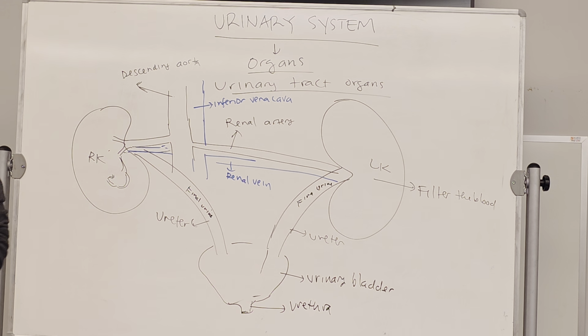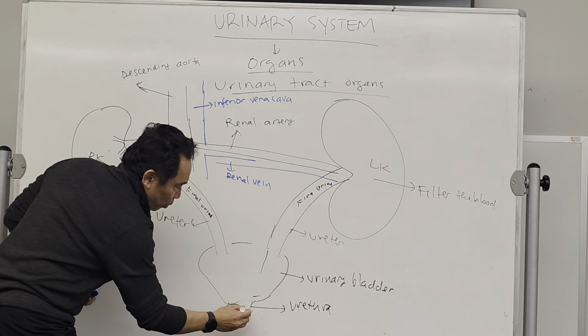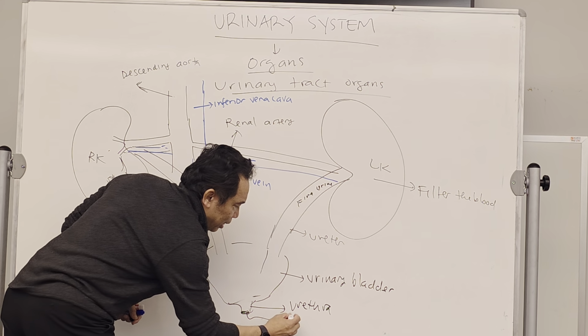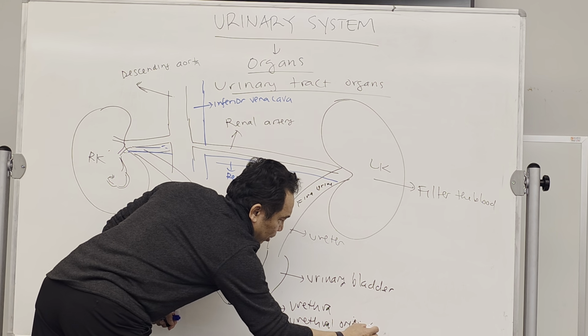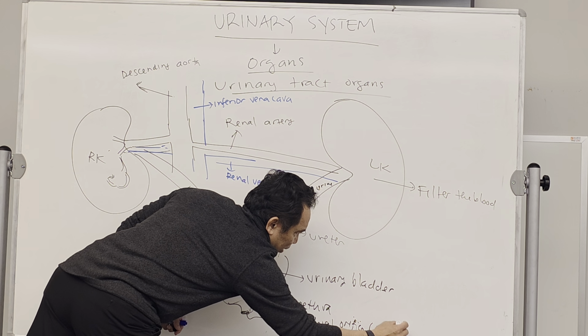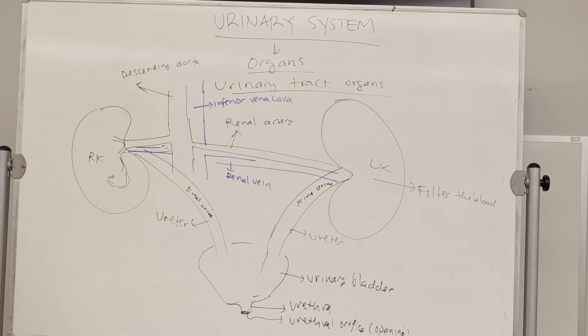So we have one urethra, two ureters. And then from the urethra, there will be an opening called the urethral orifice, or opening. This is where the urine will be released from our body. So these are the organs of the urinary system. Start with the kidney, then two ureters, then one urinary bladder, one urethra, and finally the urethral opening.